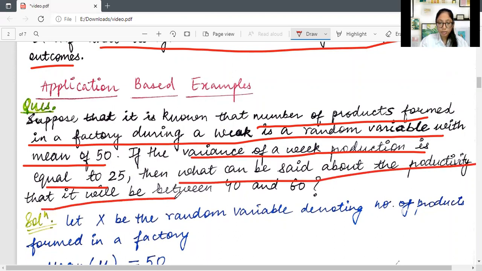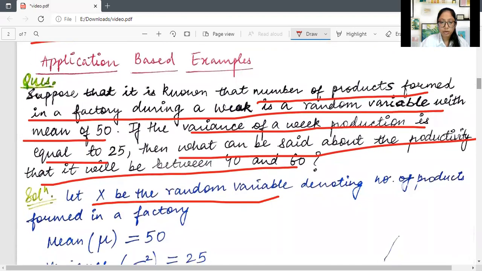Then that it will be between 40 to 60. So it says that the number of products formed in a factory during a week is a random variable. उसने पहले ही बोला कि x एक random variable है जो denote करता है number of products formed in a factory. तो हमने उसको x बोला कि let x be a random variable denoting number of products formed in a factory. Okay, and then we are given mean is 50.